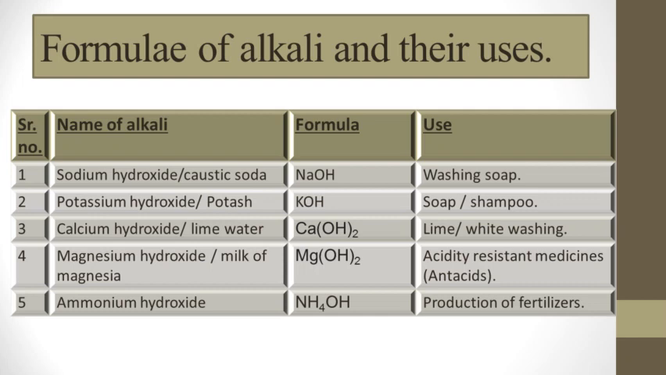Fourth, magnesium hydroxide or milk of magnesia, whose formula is Mg(OH)2, and it is used as an acidity-resistant medicine. That means this type of medicine is used to neutralize the acid which forms in our stomach, and antacids cut down heartburn and indigestion. Fifth, ammonium hydroxide, NH4OH, used for the production of fertilizers.